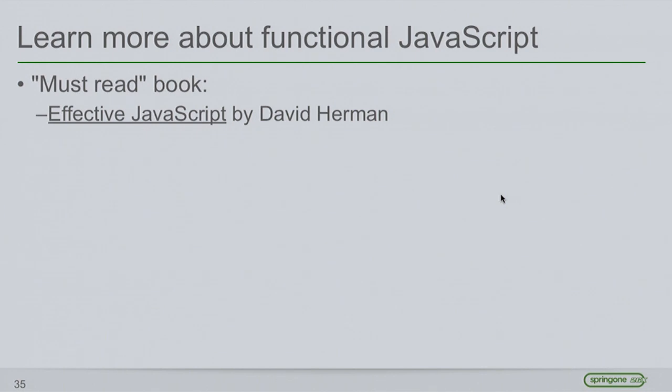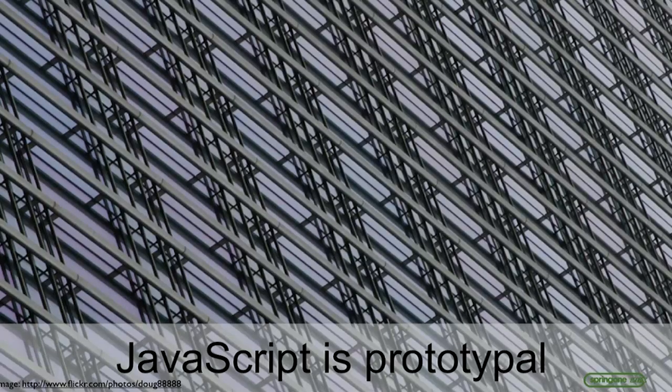There's no way I could explain all this stuff. This is an awesome book. I don't like any JavaScript books, but I love this one. I've got another link to it at the end. David Herman gets into this, so definitely read it. Okay, so let's jump into inheritance.